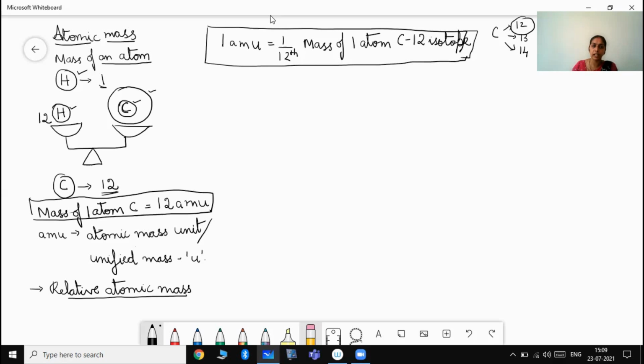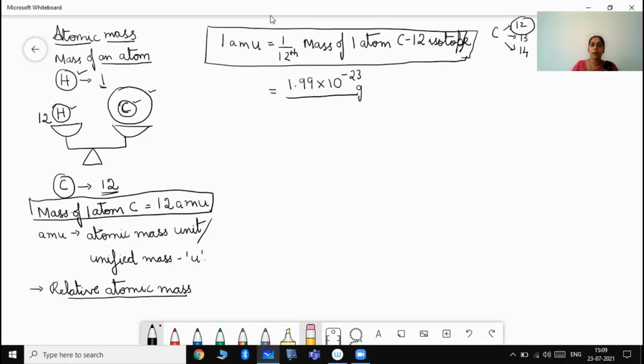What will be the value? I told you, later on they could find the mass of an individual atom. It was found that for one atom of carbon, the value was 1.99 into 10 to the power of minus 23 gram.